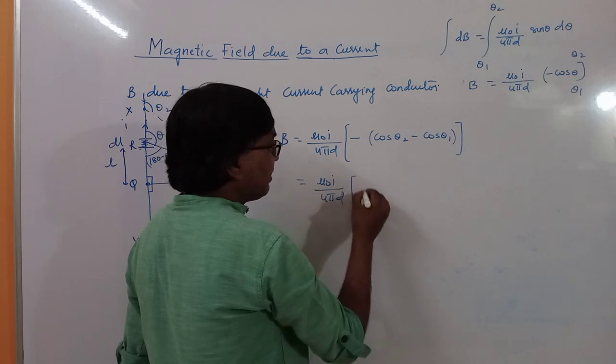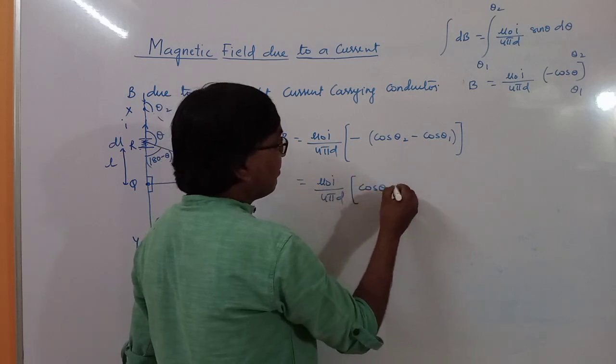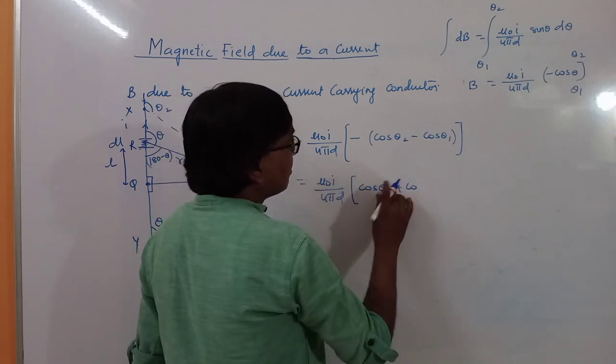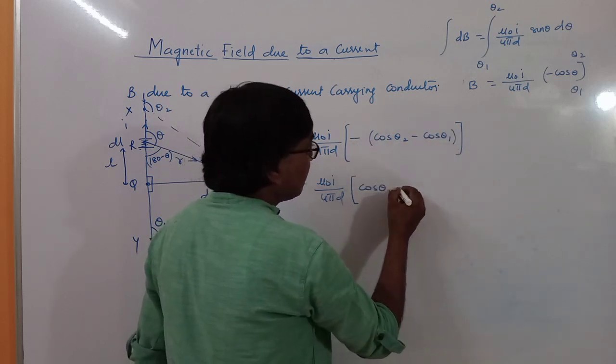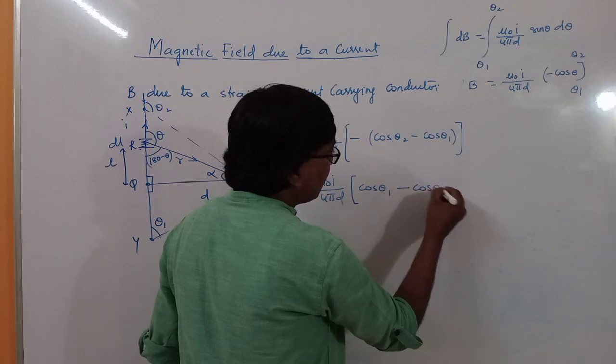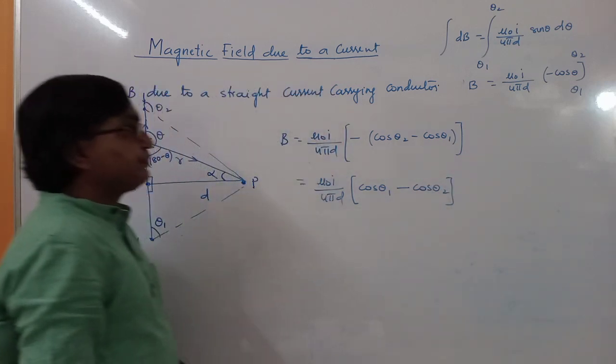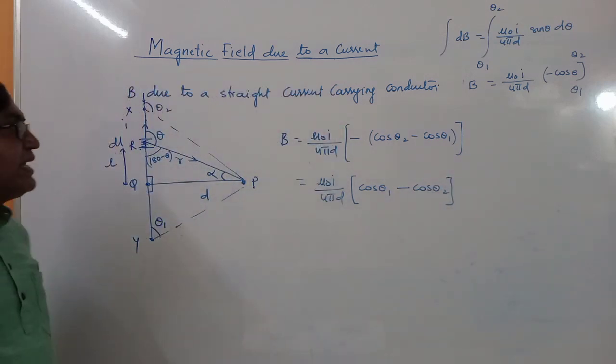So here we will get cos theta 1 minus cos theta 2. So this is the magnetic field.